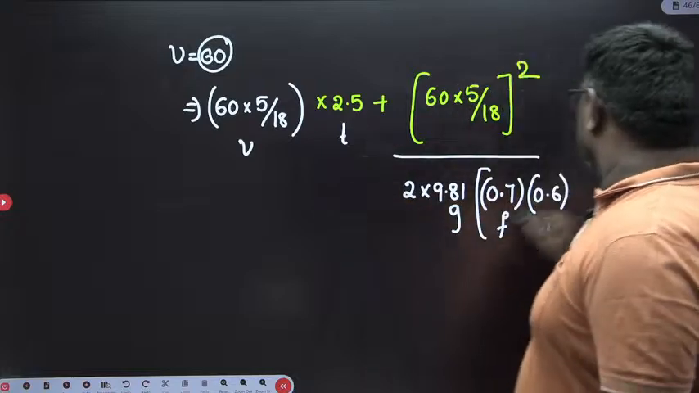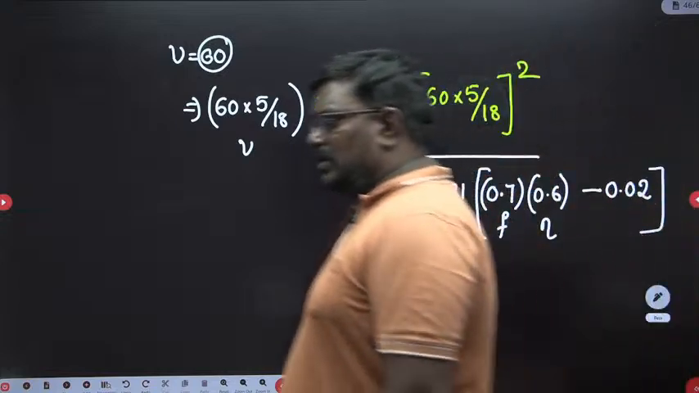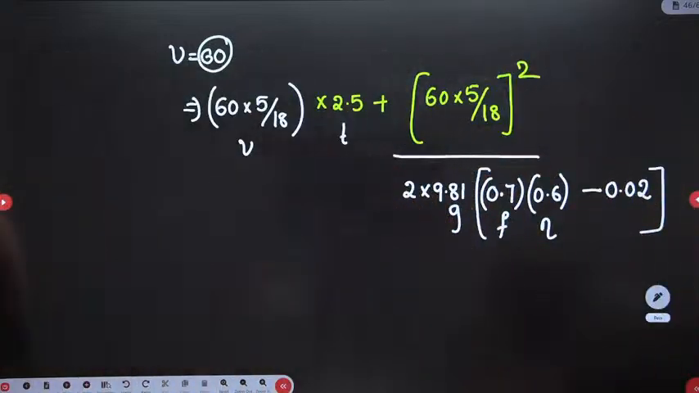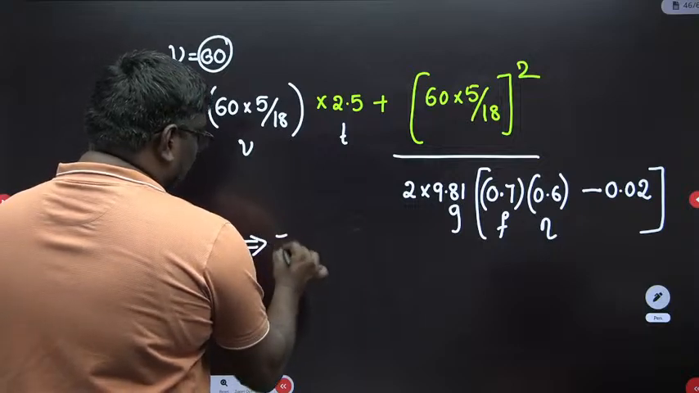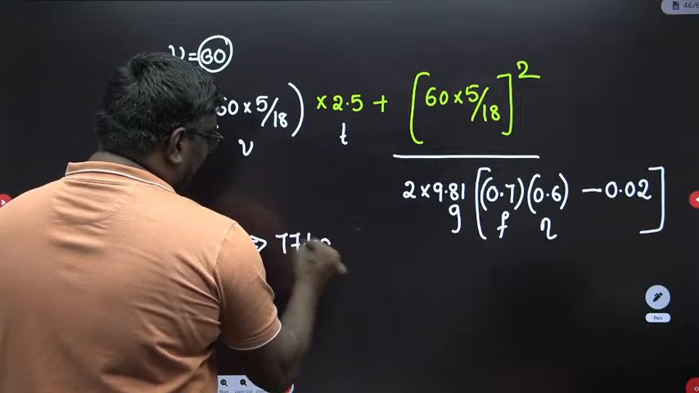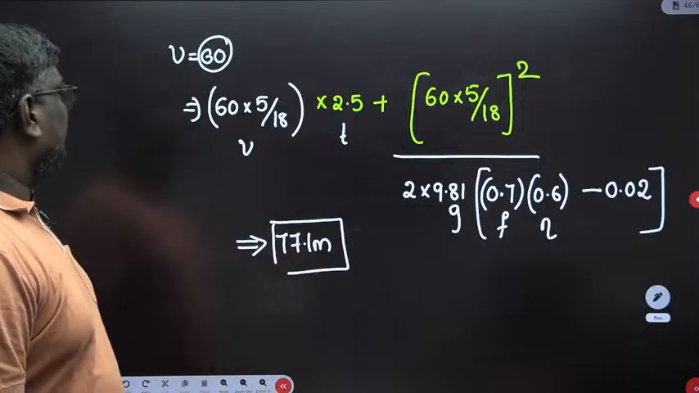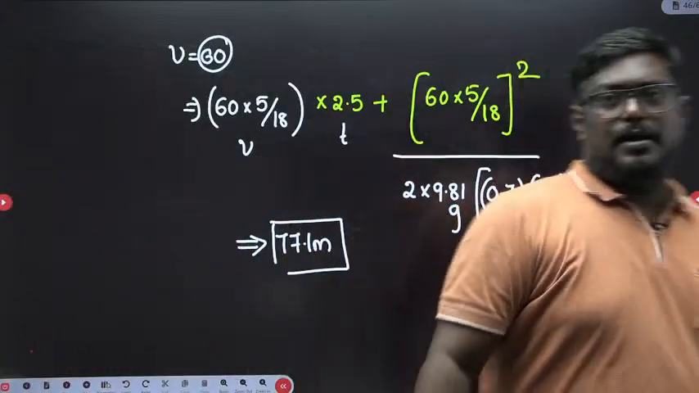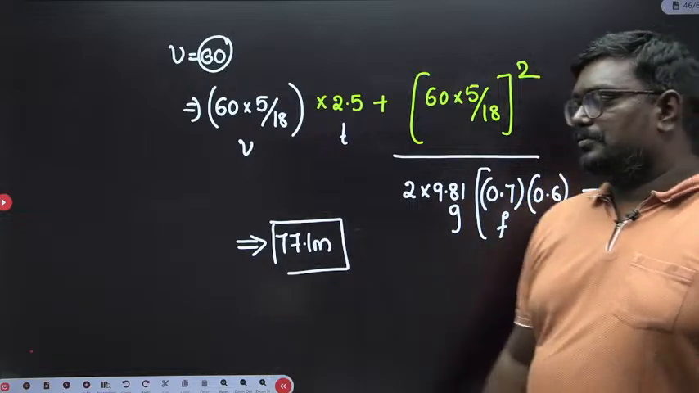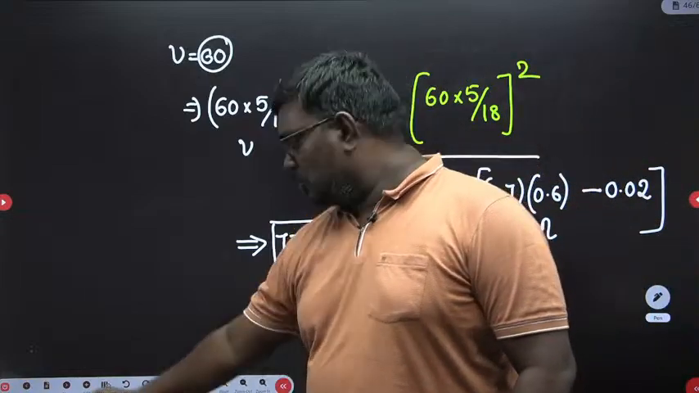VT minus 0.02. So what is the answer you got, my dear students? Sir, please check it. You will get an answer of 77.1 meter. Have you got this answer, sir? I hope you are clear. Everyone got the answer? Very good.